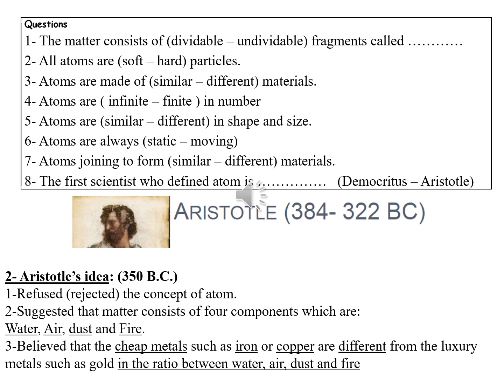Aristotle, as a scientist, rejected the concept of the atom and suggested that matter consists of four components: water, air, dust, and fire. Aristotle believed that cheap metals, such as iron or copper, differ from luxury metals, such as gold and silver, in the ratio among water, air, dust, and fire. So he believed that we can convert cheap metals to luxury metals.